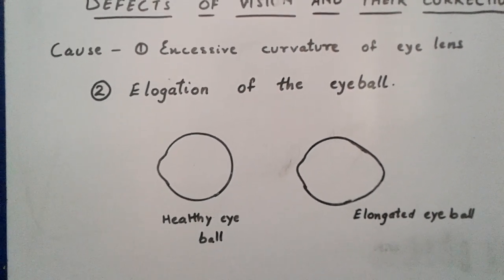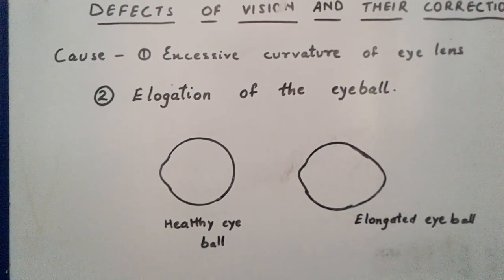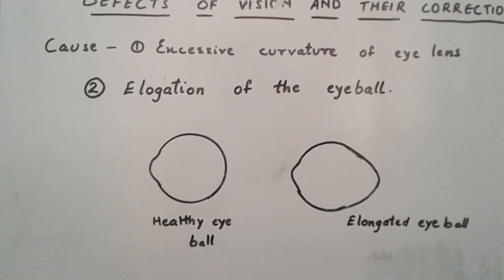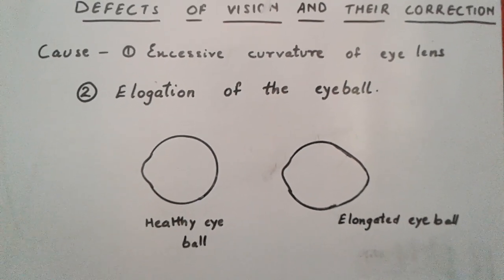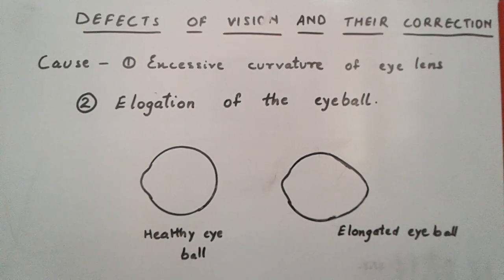Because of which, when the light rays come, they are not able to meet at the retina, they meet in front of the retina. So out of these two, if any one goes wrong, then this can be the cause for the defect of vision, for the myopic eye.